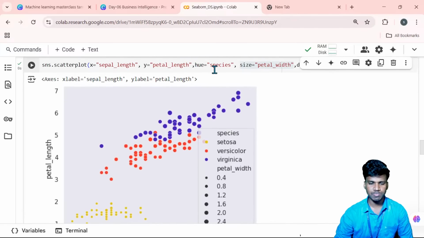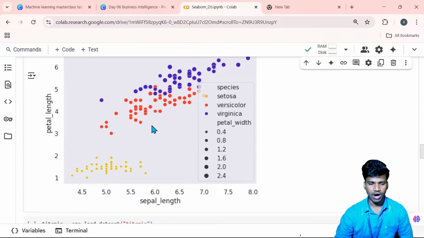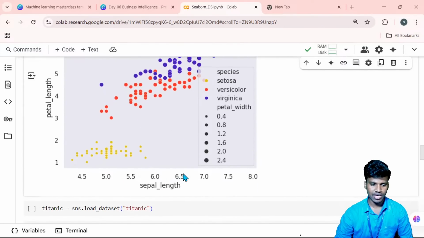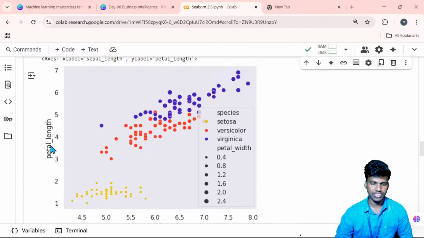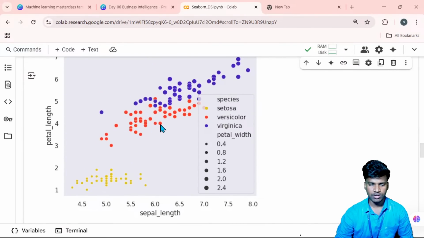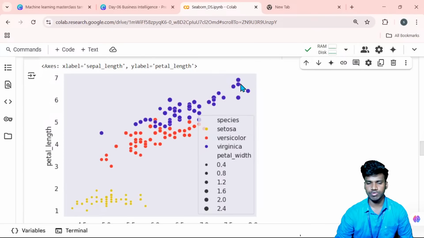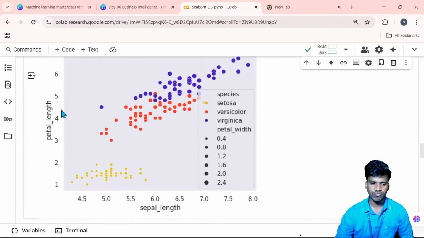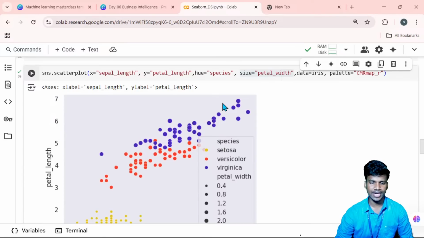The hue is mentioned as species. So now the yellow is Setosa, red is Versicolor, and blue, like violet, is Virginica. The x-axis has the sepal length and the y-axis has the petal length. Which kind of species has a high range of sepal length and petal length? Virginica has a high amount of sepal length and also petal length. Sepal length starts at 5 and ends at 8, and petal length starts from 4.5 and ends at nearly 7.